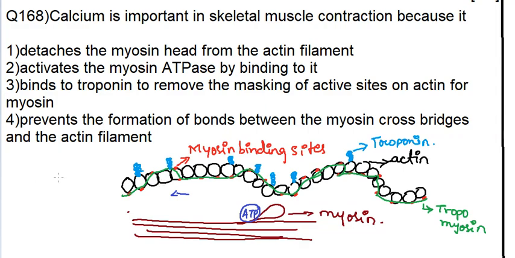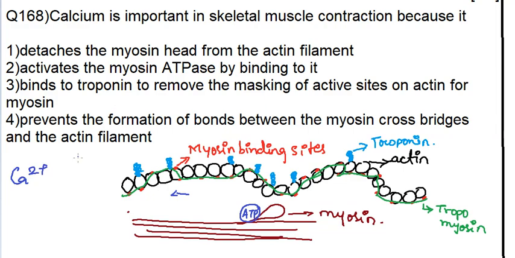Now, what is the role of calcium ion? See, if these myosin binding sites are not exposed, then how can this myosin head get attached to the myosin binding sites, right? First, this should get exposed. For this, calcium is important.